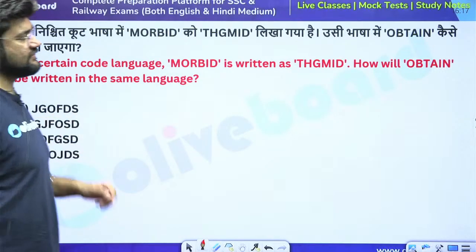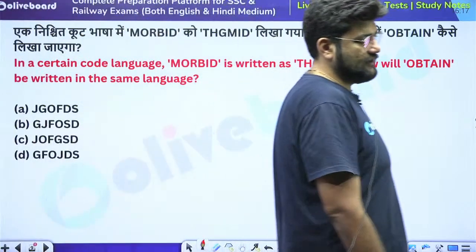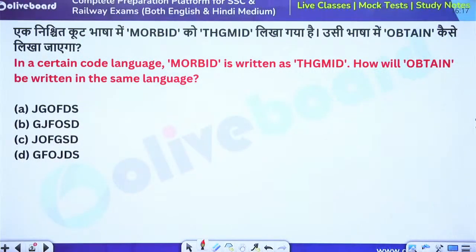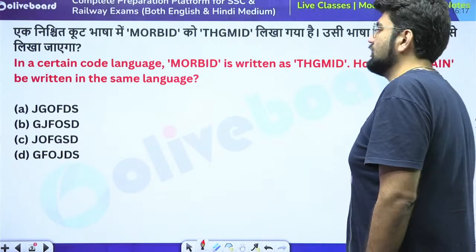Morbid is written as this. How will obtain be written in that code language? For coding, decoding and blood relation also, we will see some new types of questions, how they will present in a different way. This is a normal one only. But what if? So, morbid is written as this. How will obtain be written in that language?